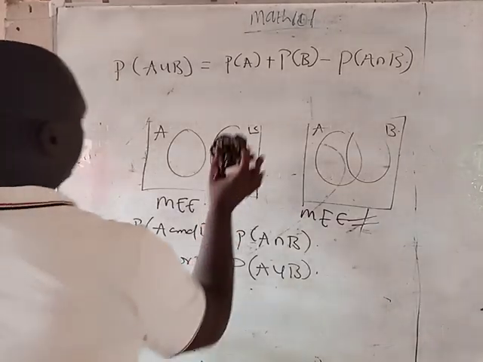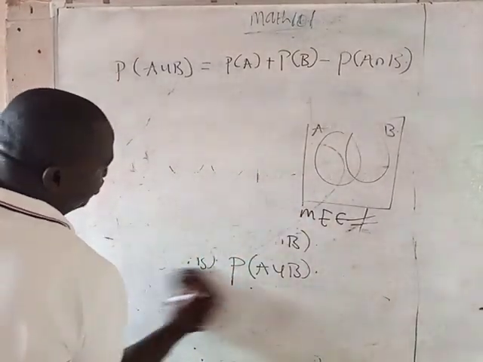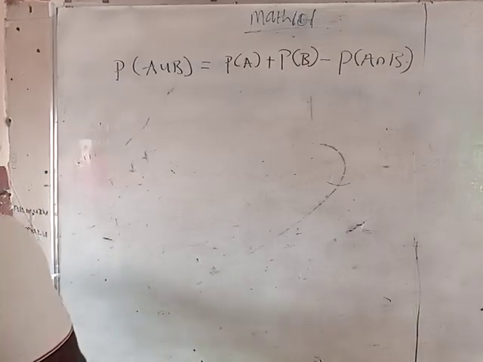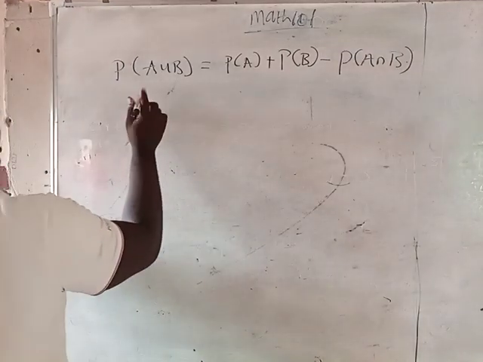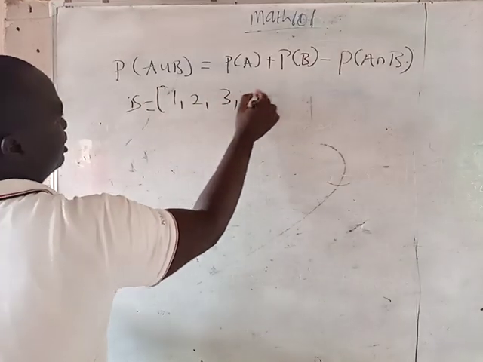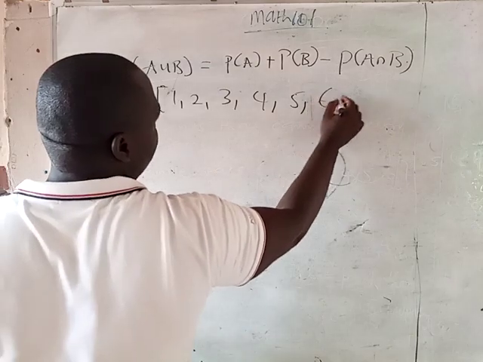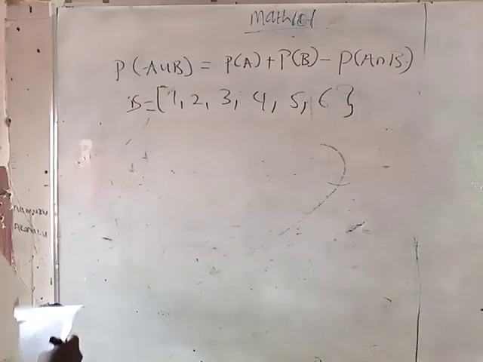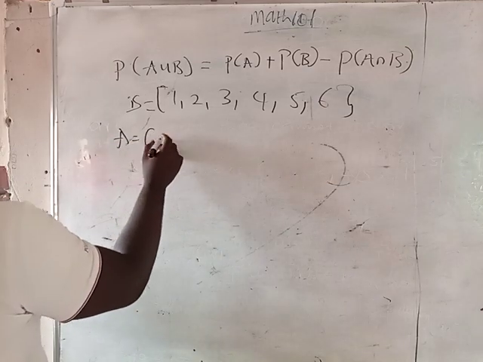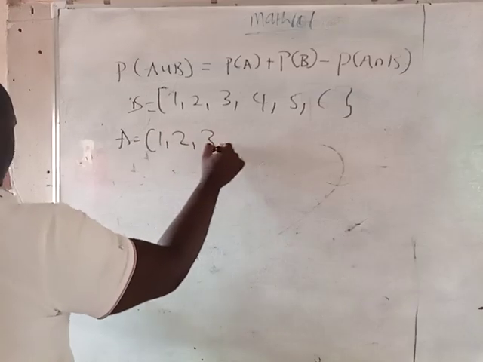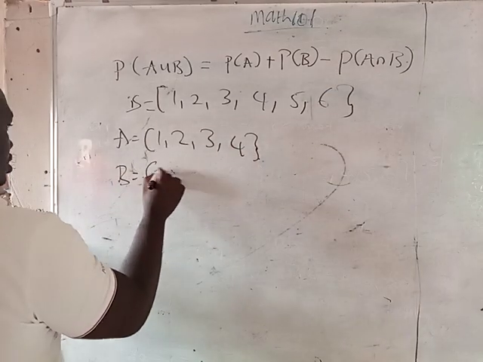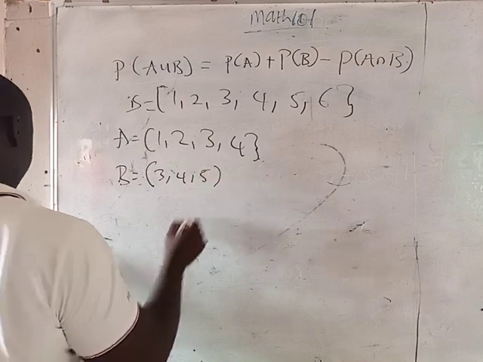Good. Now, for example, let me say you have a sample space of a die, which is 1, 2, 3, 4, 5, 6. And A is 1, 2, 3, 4. B is 3, 4, 5.